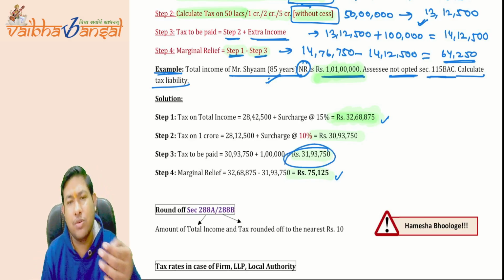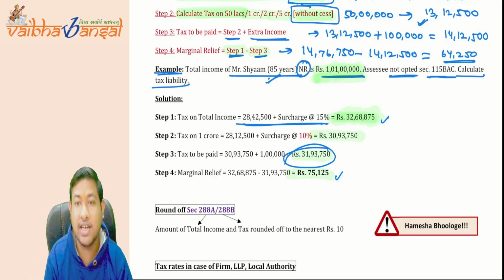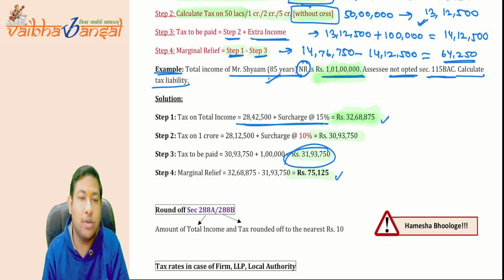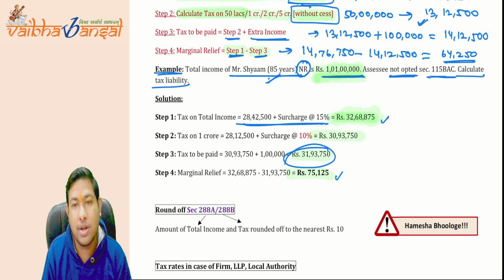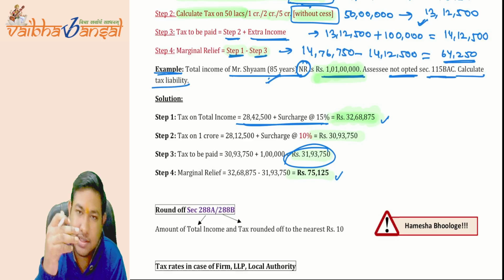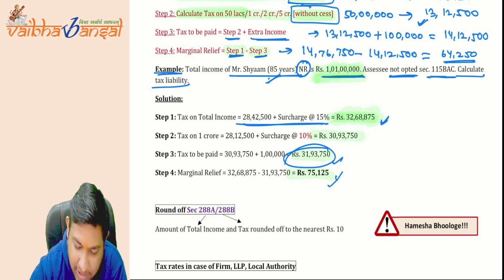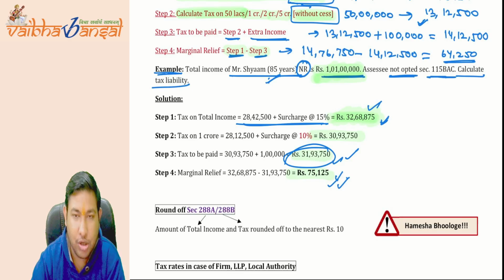Okay, so what you can do, you can directly calculate the tax on this total income. Then what you have to reduce is the marginal relief. This is the whole point that you need to know. This is the only mathematics that you can do: either this minus this comes to this, or this minus this comes to this. This is the only point of calculation. I hope it is very much clear.